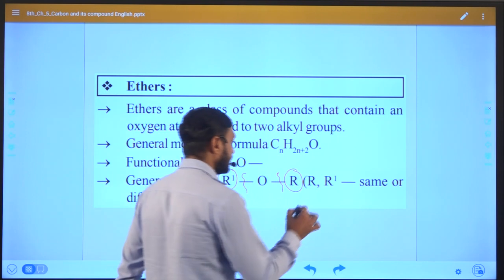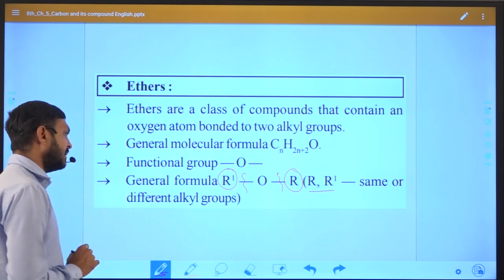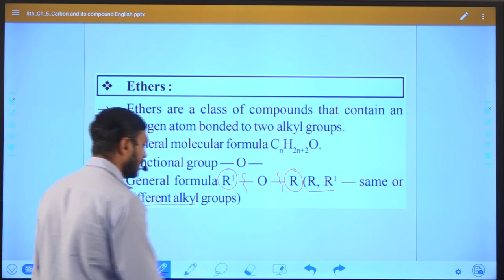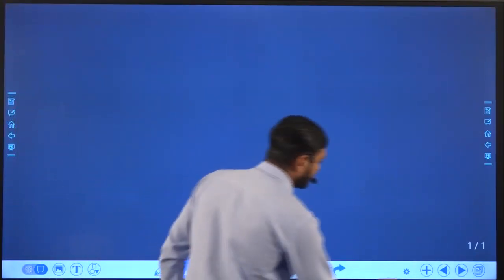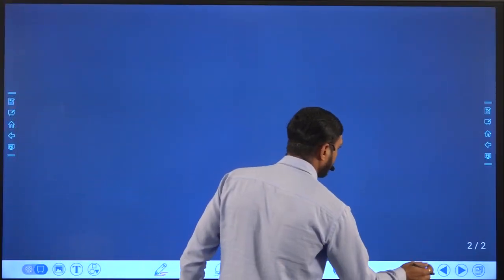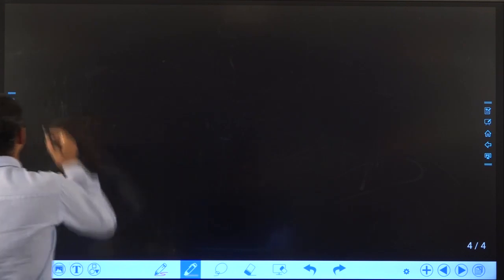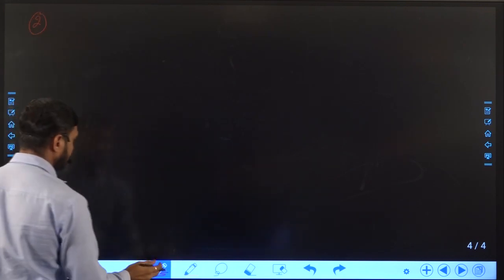So here I can say both the groups may be the same, or they may be different alkyl groups as well. So how we can classify and identify them in different compounds, let us understand with the help of different compounds, right? This is the second functional group, known as the ether functional group.